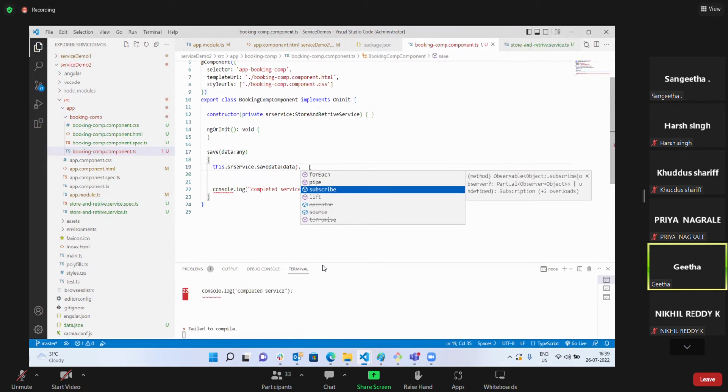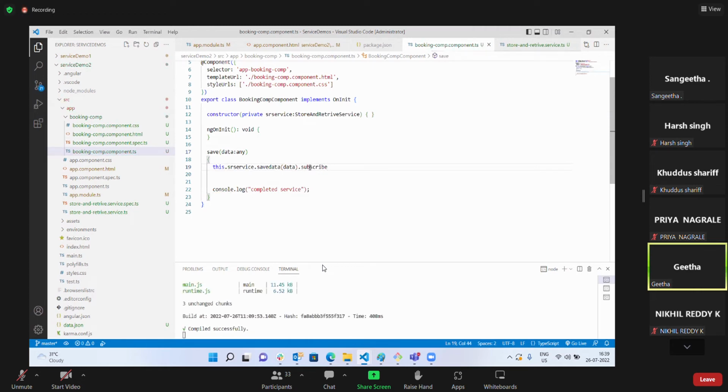Here directly I could subscribe. Okay, I'm just chaining. I'm not doing it separately. I thought I could store it in a variable. If I'm storing it in a variable, again, it's just asking me to create a new object. Rather than storing it in a variable, I'm directly subscribing because save data is returning me an observable.